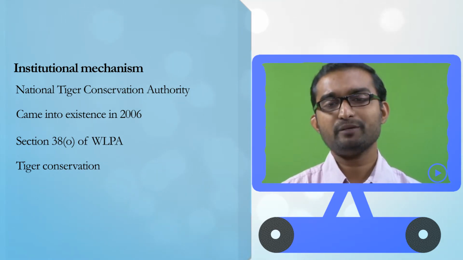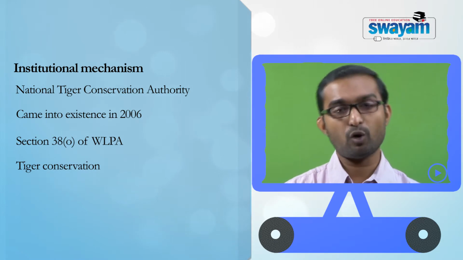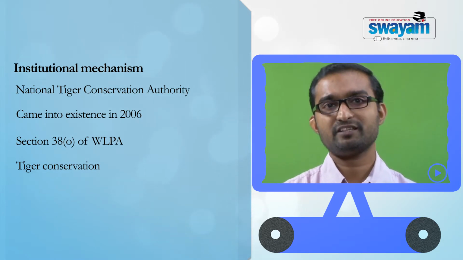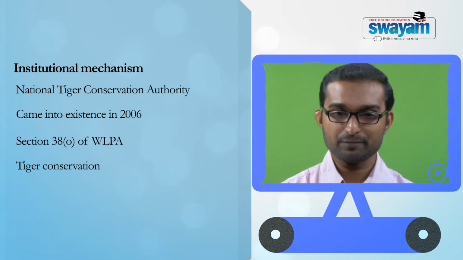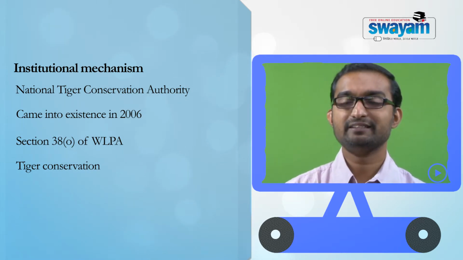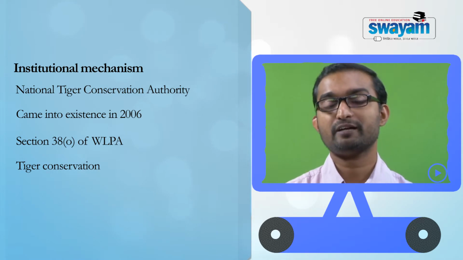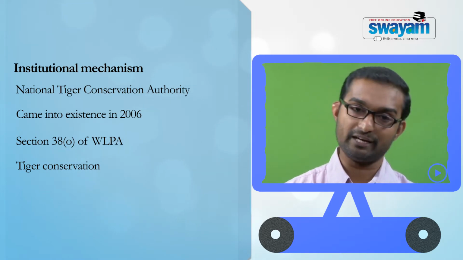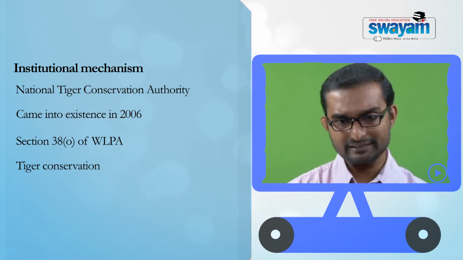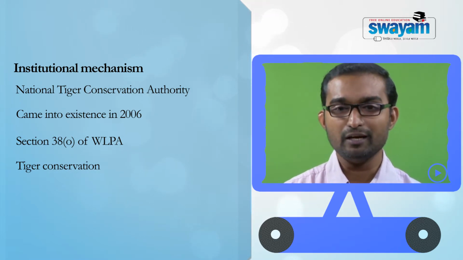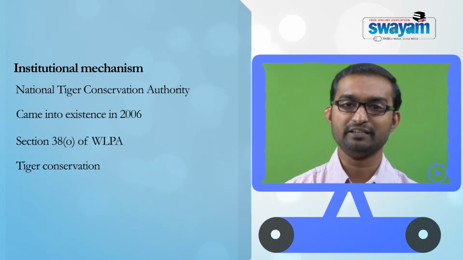This could be partly because the tiger is a national animal, or maybe because the sustenance of a healthy tiger population in a habitat shows the overall health of that wildlife habitat or other wildlife in that particular habitat. Whatever may be the reasons, this authority specifically looks at tiger conservation in India.